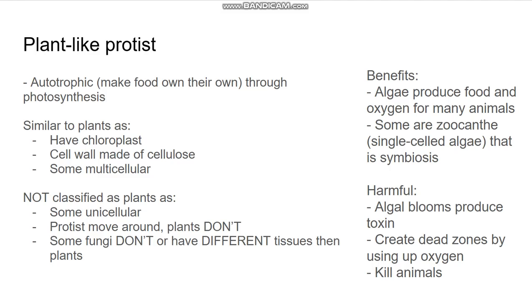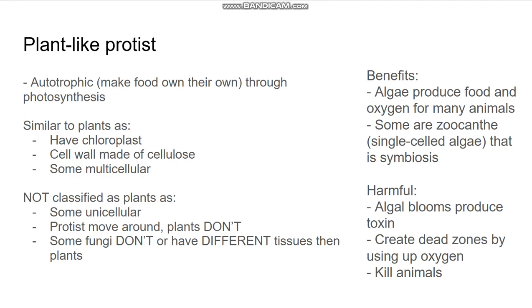So plant protists are autotrophic, meaning they create their own food, and they create their own food through photosynthesis. What they have in common with plants is that they have a cell wall made out of cellulose, they have chloroplasts, and also some are multicellular.